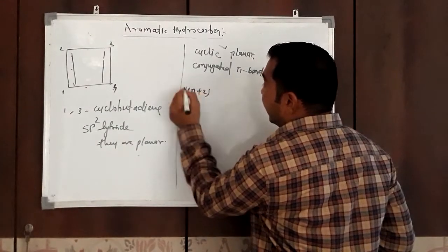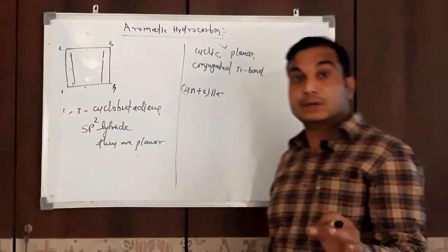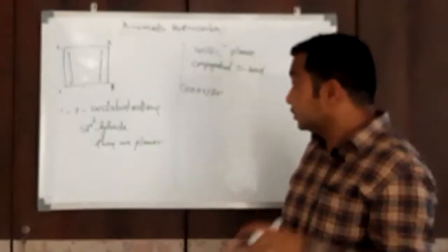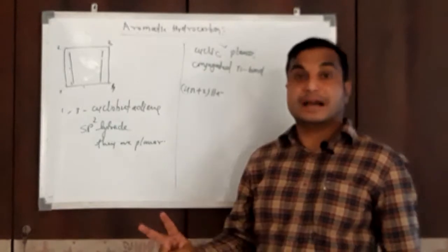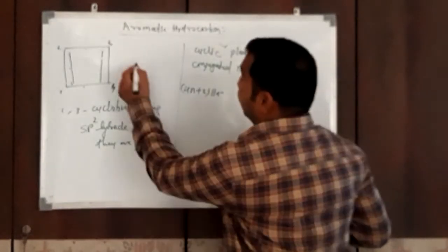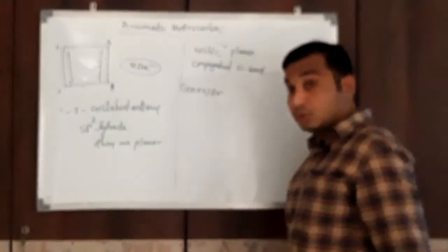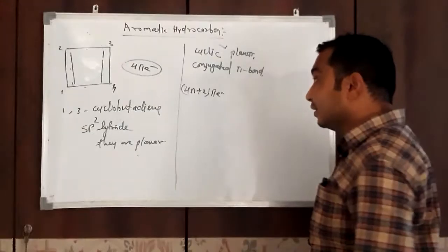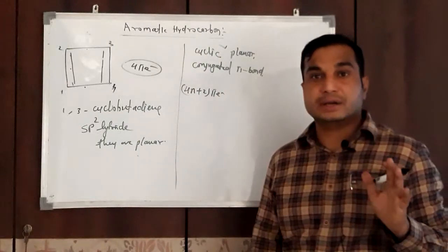Now what about 4n plus 2 pi electrons? Whether this compound contains 4n plus 2 pi electrons or not, that we have to prove. Just look at the structure, observe the structure, and you will find that this compound contains 2 pi bonds, means 4 pi electrons. It contains a total of 4 pi electrons. Now we have to put a suitable value of n here, and if the answer of this formula is 4, then that compound is satisfying Huckel's rule.